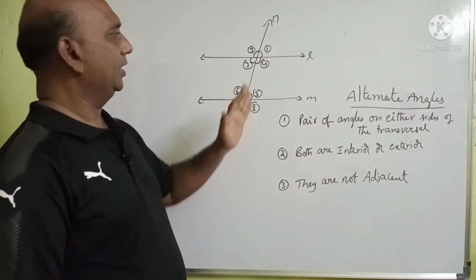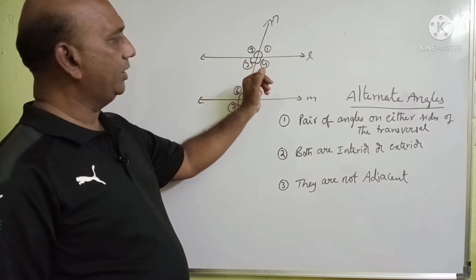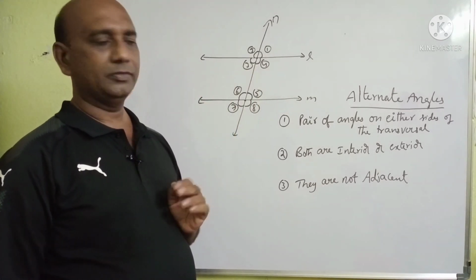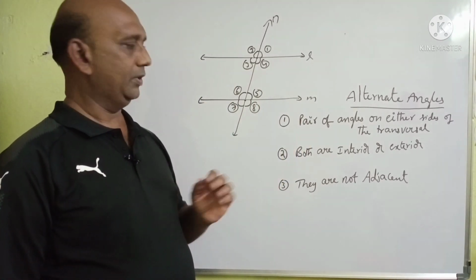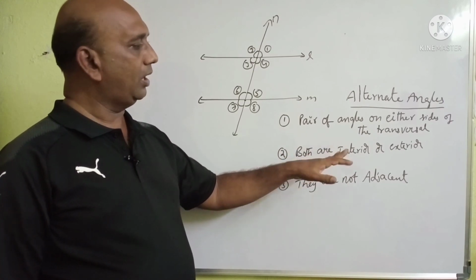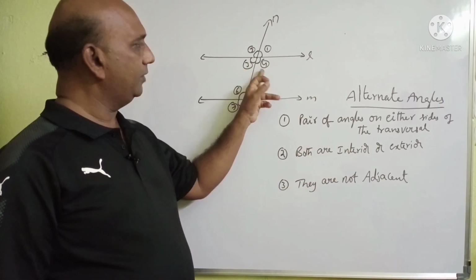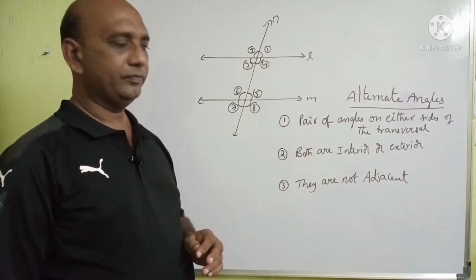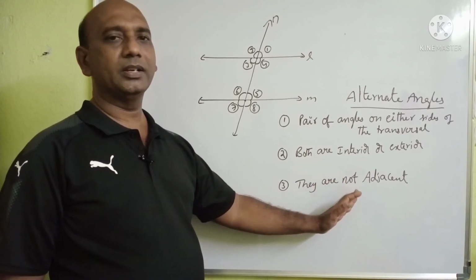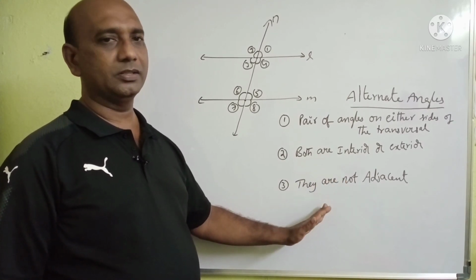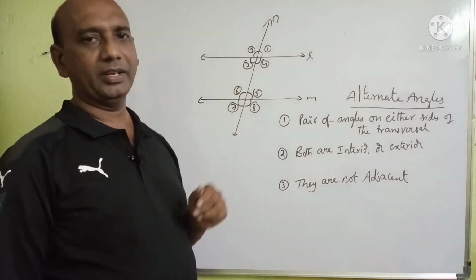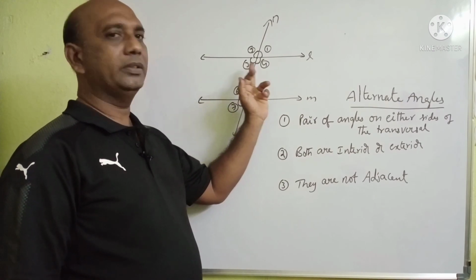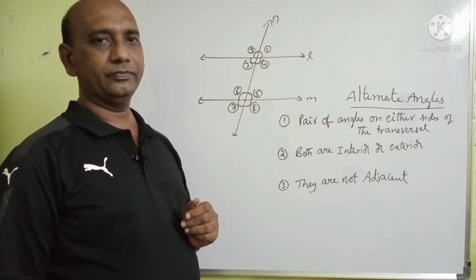Let us see angle 3 and angle 4. These two are on either side of the transversal. First point satisfied. Both are interior or both are exterior. So 3 and 4 are both interior angles, so the second point is also satisfied. But they should not be adjacent angles, and here 3 and 4 are adjacent angles. So the third point is not satisfied. That's why we won't call 3 and 4 alternate angles.